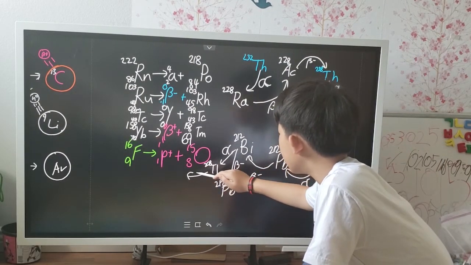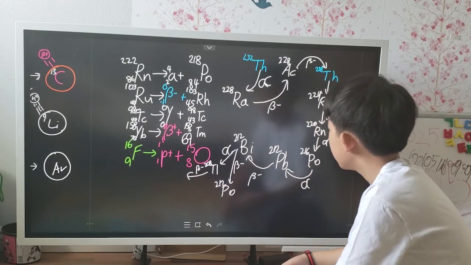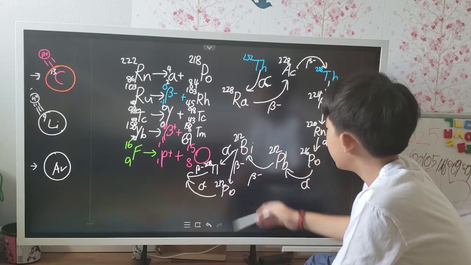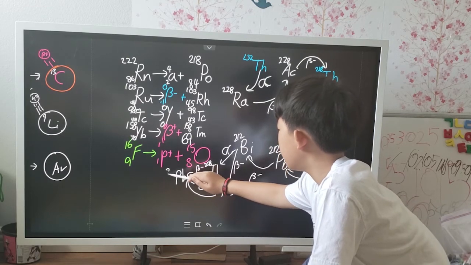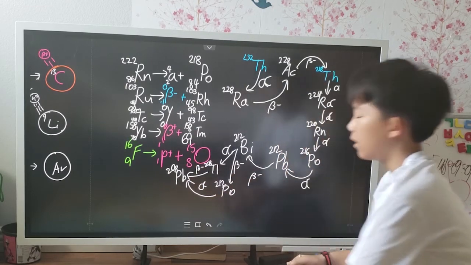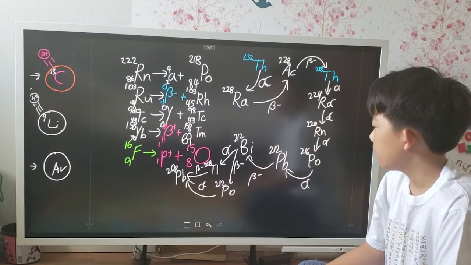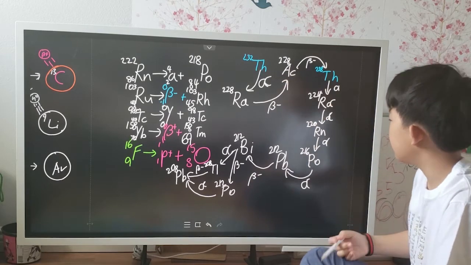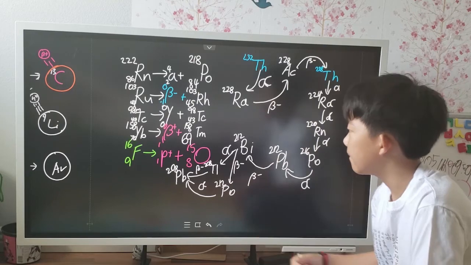So thallium will do a beta decay, and the polonium will do the alpha decay, both of which would end up as lead-208. Now, lead-208 is a stable isotope. So, because it is stable, the cycle of thorium-232 decay ends right here at lead-208.